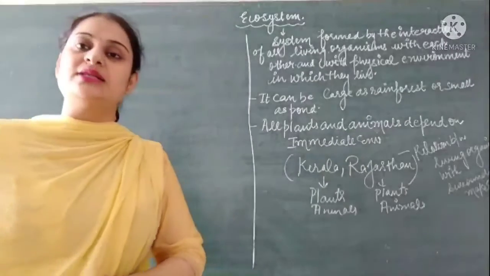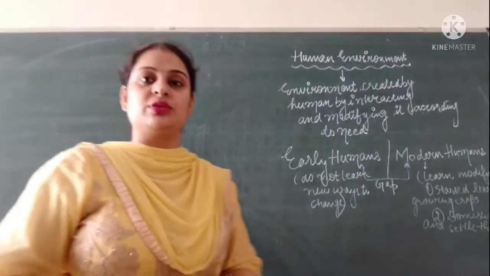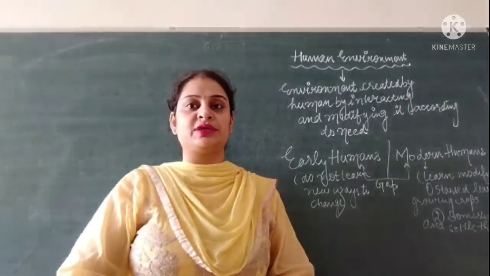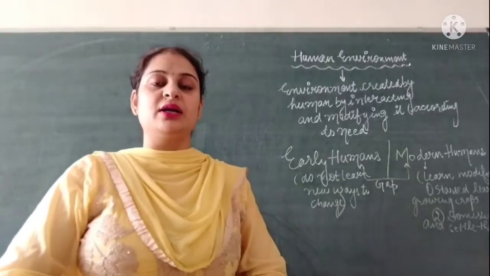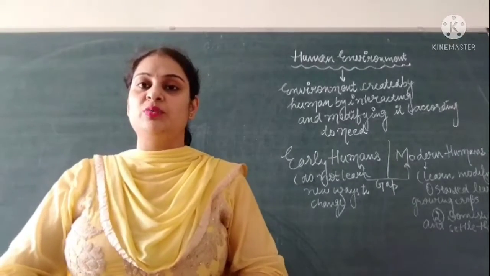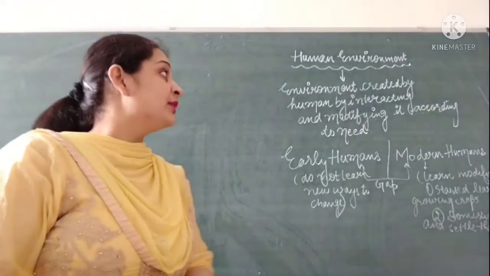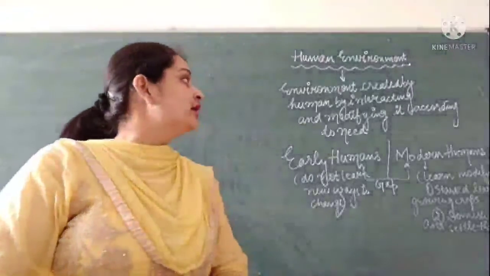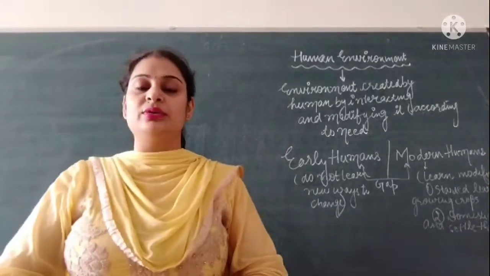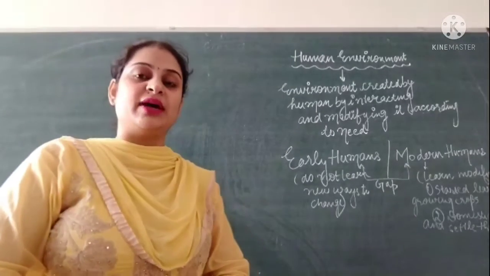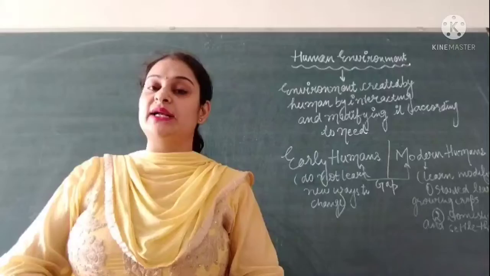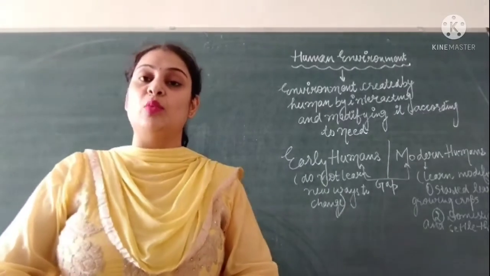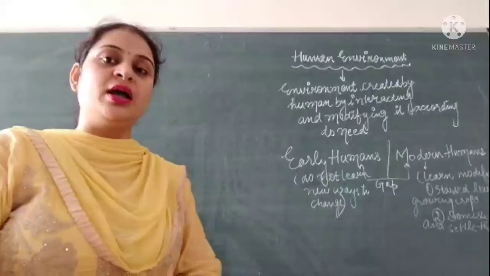Students, now moving to the last topic of this chapter, which is human environment. So what is human environment? Human environment means the environment which is created by humans by interacting with and modifying it according to need. It means human environment is an environment which is created by humans by making modifications in the environment according to the needs.